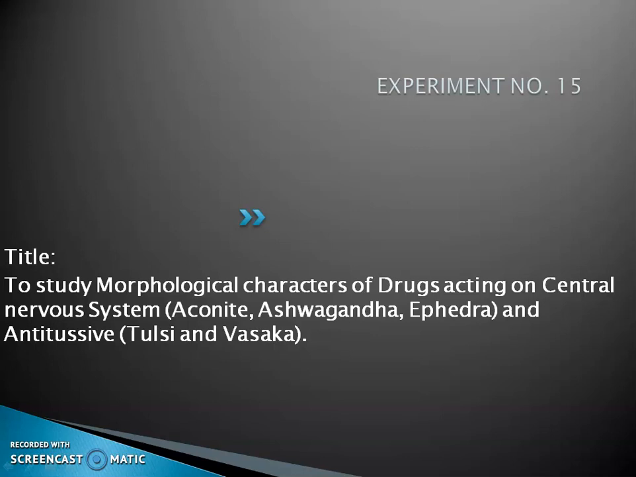In today's pharmacognosy practical, we are conducting experiment number 15. Aim: to study morphological characters of drugs acting on central nervous system like aconite, ashwagandha, ephedra, and antitussive agents like tulsi and vasaka.